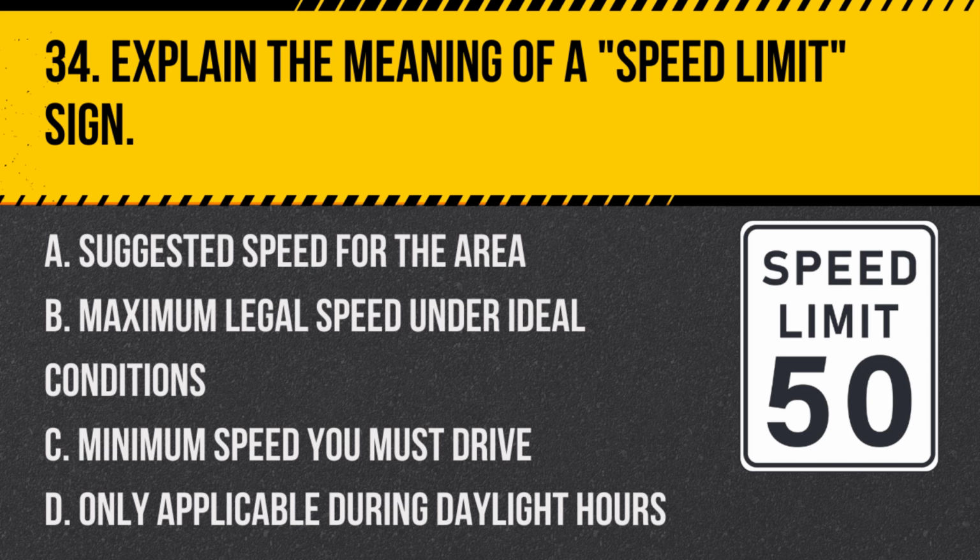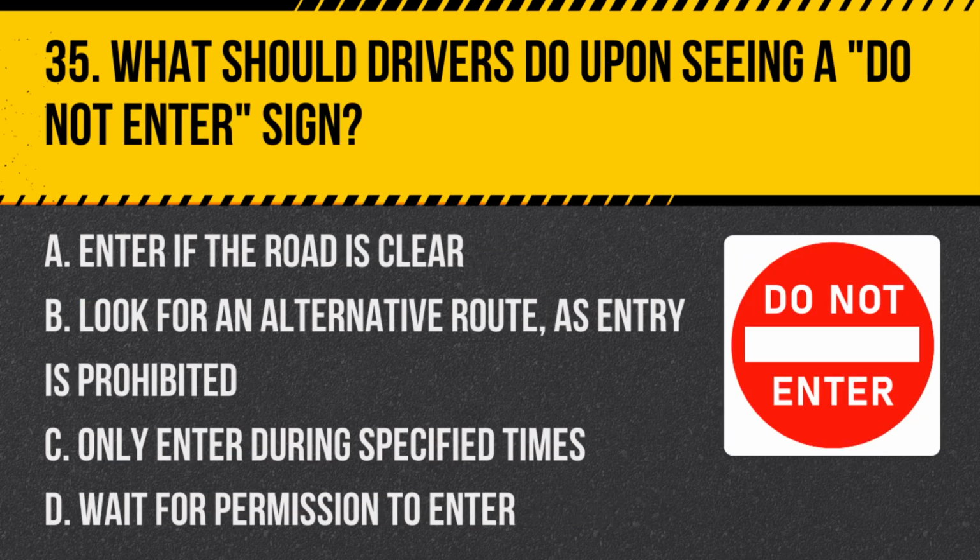Question 34. Explain the meaning of a speed limit sign. A. Suggested speed for the area. B. Maximum legal speed under ideal conditions. C. Minimum speed you must drive. D. Only applicable during daylight hours. Answer B. Maximum legal speed under ideal conditions. A speed limit sign indicates the maximum legal speed that vehicles are allowed to travel on that stretch of road under ideal conditions.